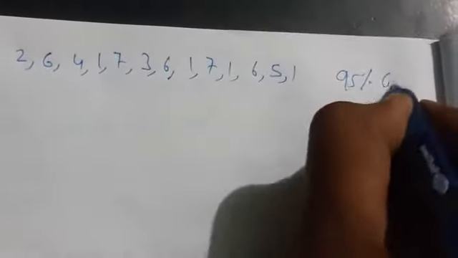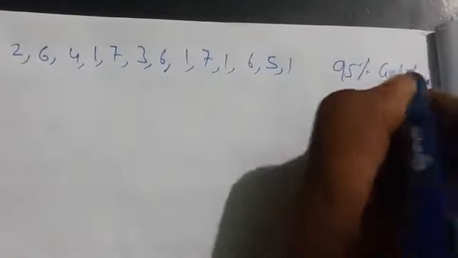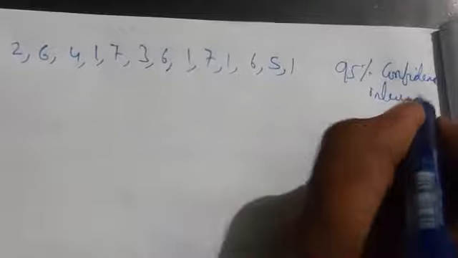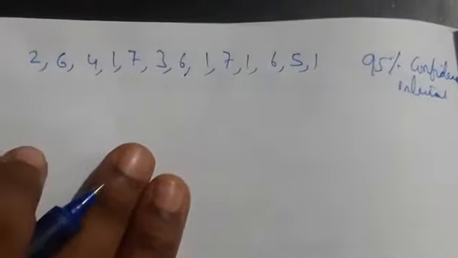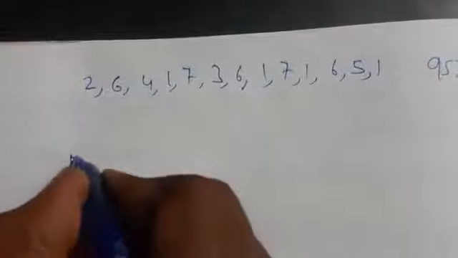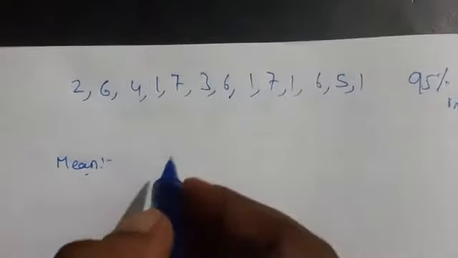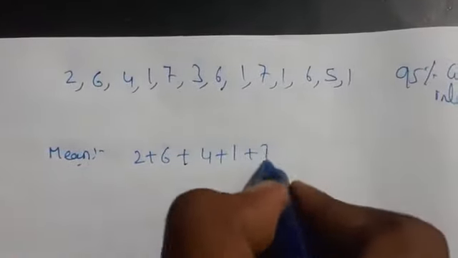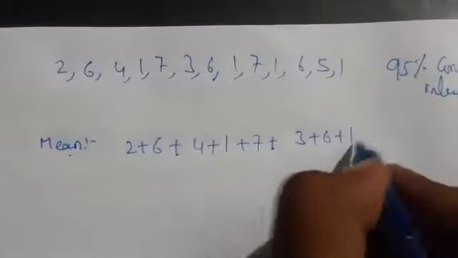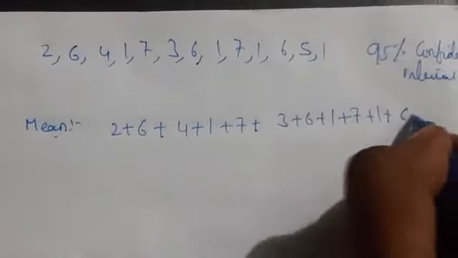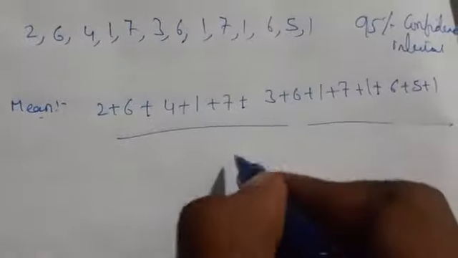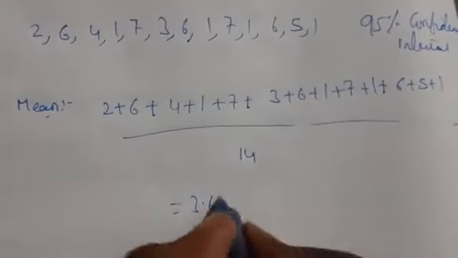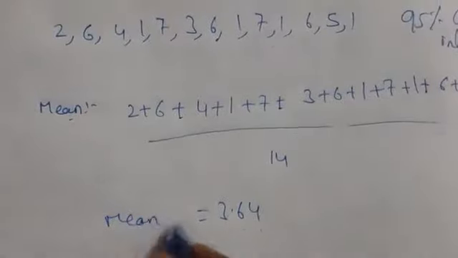Now we have to find the confidence limit. They have given 95% as the confidence interval in the question, and they told us to find the confidence limit. The first step is to find the mean: 2 plus 6 plus 4 plus 1 plus 7 plus 3 plus 6 plus 1 plus 7 plus 1 plus 6 plus 5 plus 1, divided by 14. You get 3.64 as the mean. This is the first step.